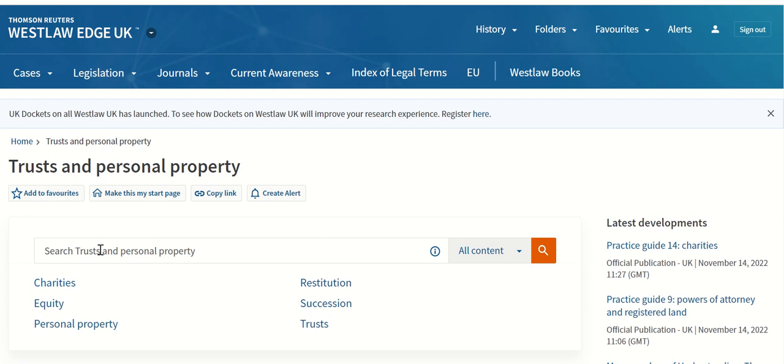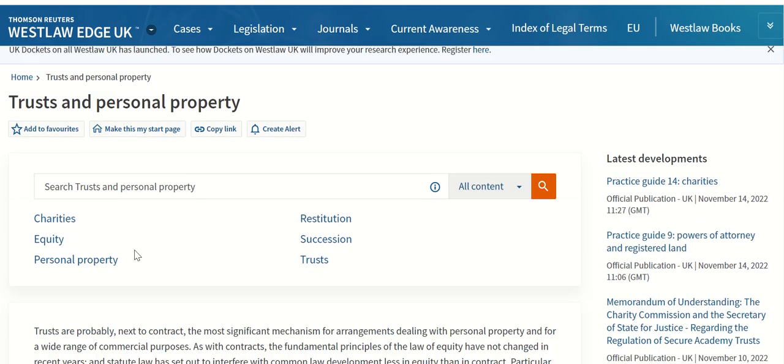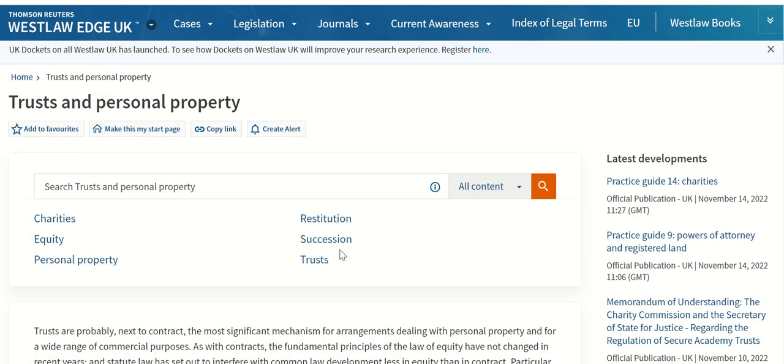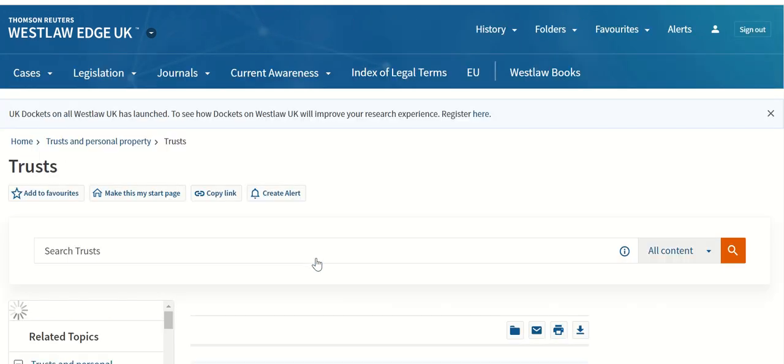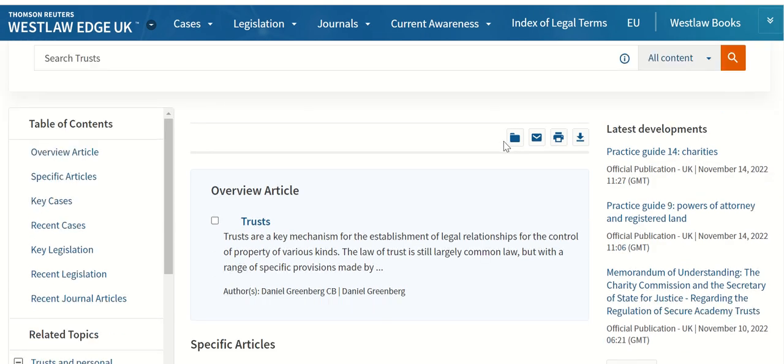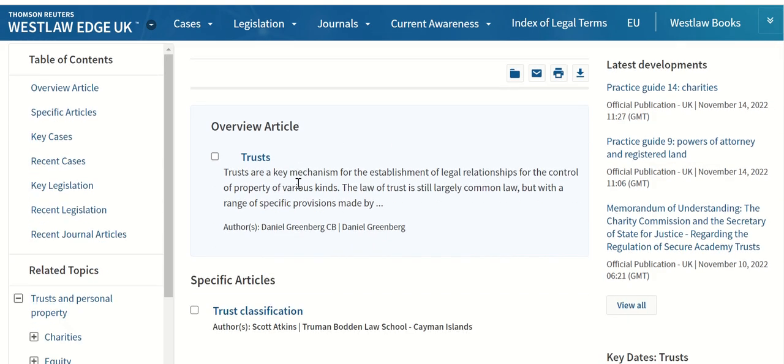So from here, you can search across the topic area, or you can delve down further into another topic. So I'm going to go into trusts. And on here, we have access to an overview article. Now, the overview articles are what they say. They give you an overview of that topic of trusts. It's been written by an expert. You can find out more information about the author as you go into this document, clicking here. But the overview article will outline the main issues regarding that topic.